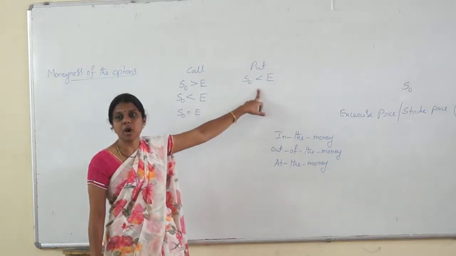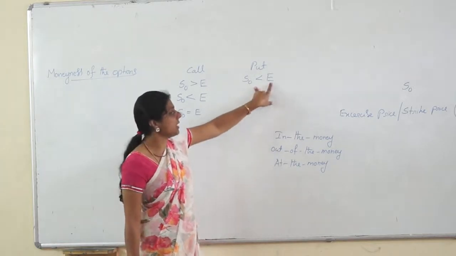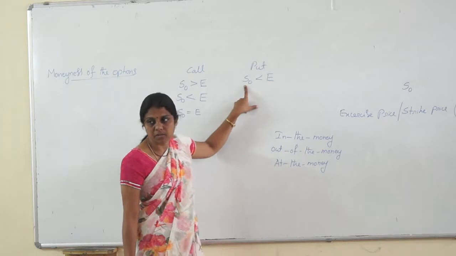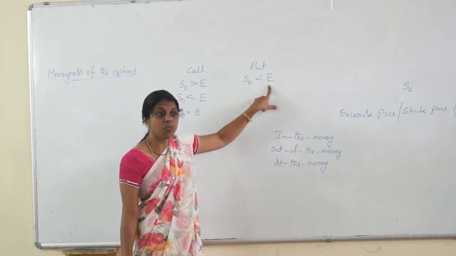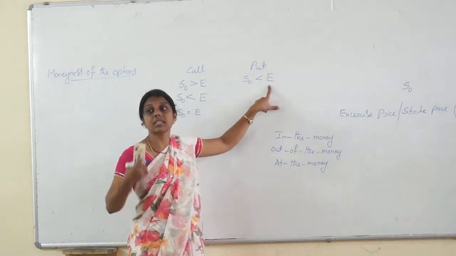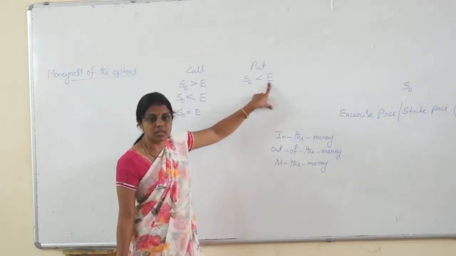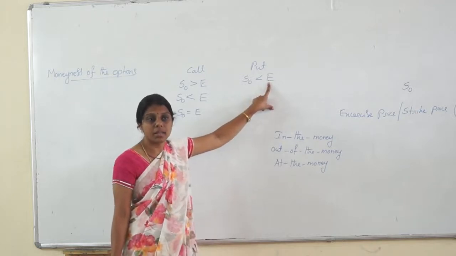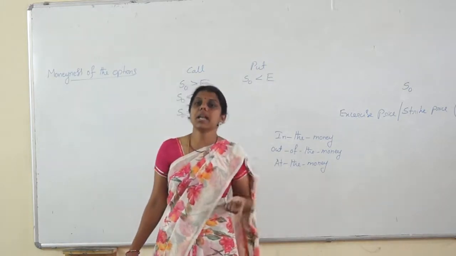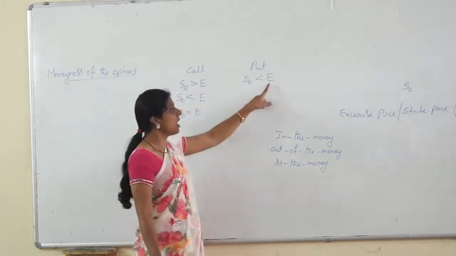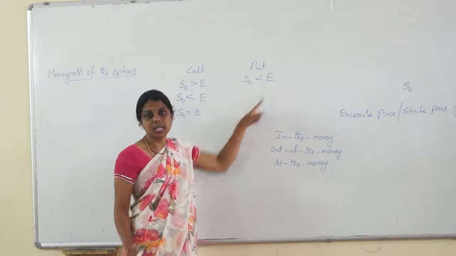For a put option, we are talking about the put option. How can it be in the money? This is the exercise price. This is the market price. The market price is less, the exercise price is more. Put option means he can sell the underlying asset. He is able to sell at more than the market price. That's how he is in the money. So what is a put option? It gives the right to sell an underlying asset. So he can sell at a higher price than the market price. That's how this is in the money.